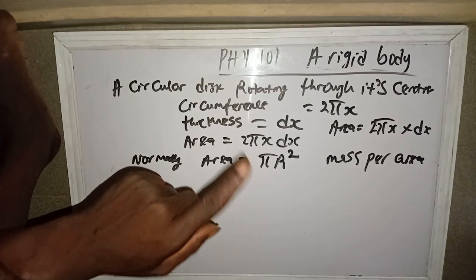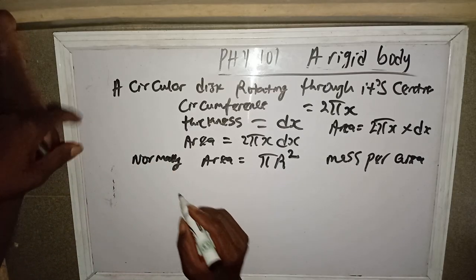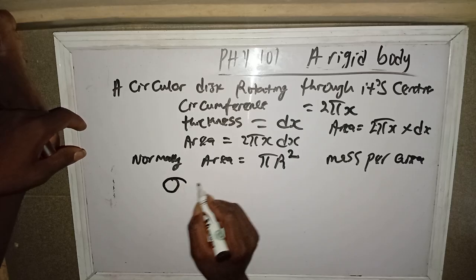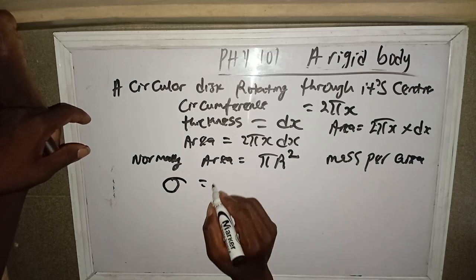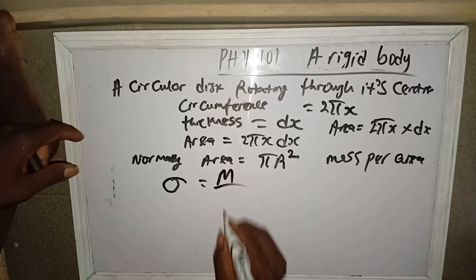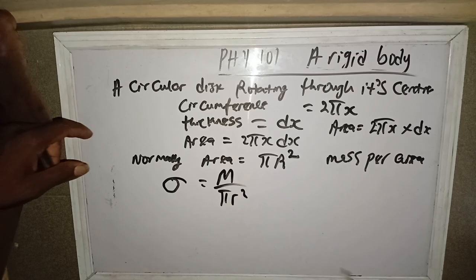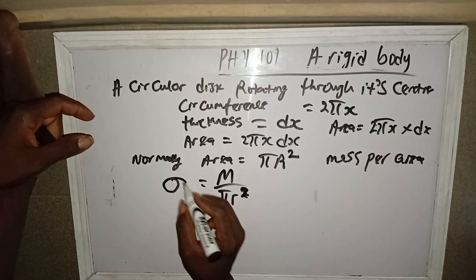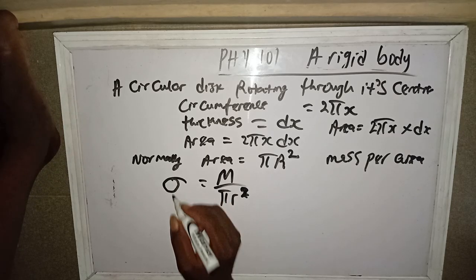The surface mass density of a circular disc is known as the mass per unit area, which is m over pi r square. Are we together? So this one means the surface mass density.